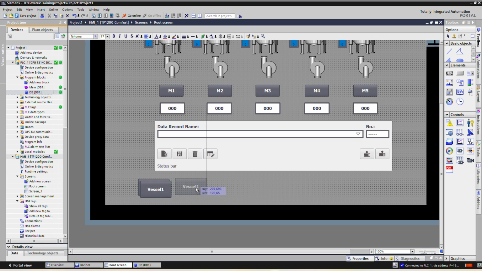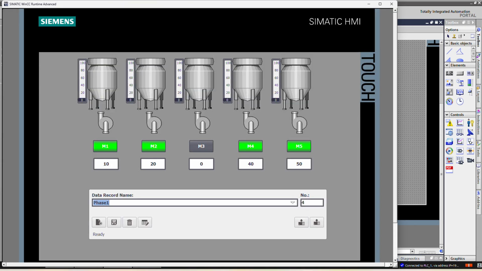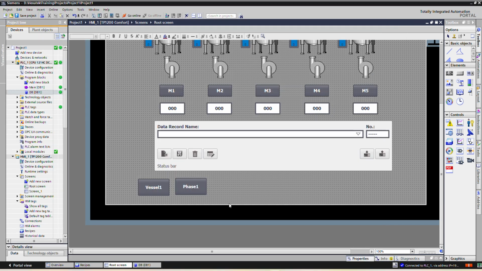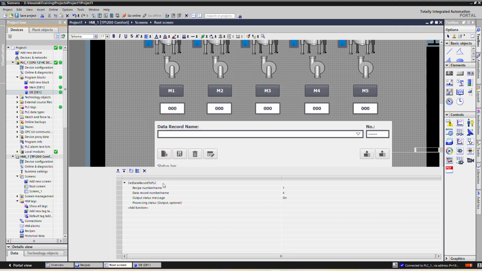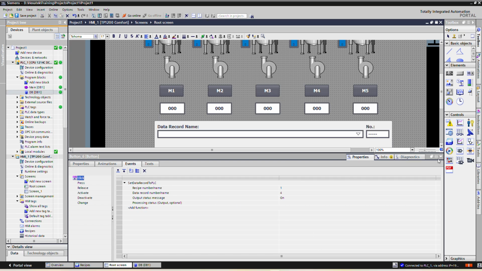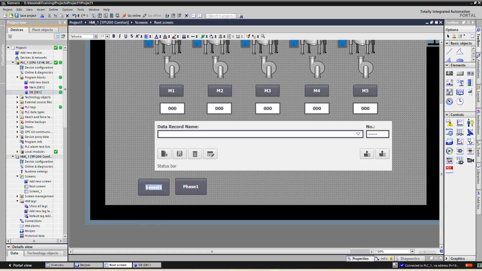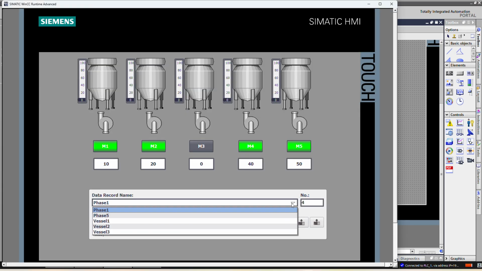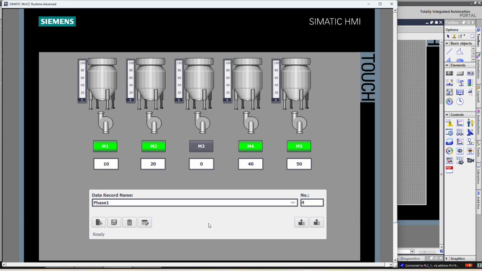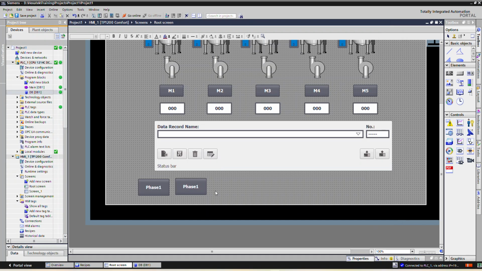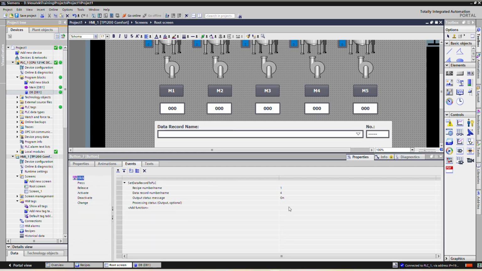Again we will check for, let's say, phase 1. For phase 1 what we have selected, for phase 1 it is 4. So for vessel 1 what was, okay, so this one is for phase 1, and for vessel 1 it is 1. So here in the phase 1 we will select 1.